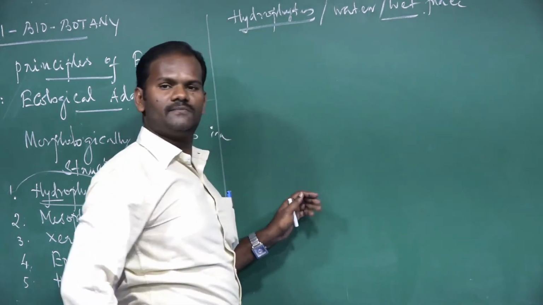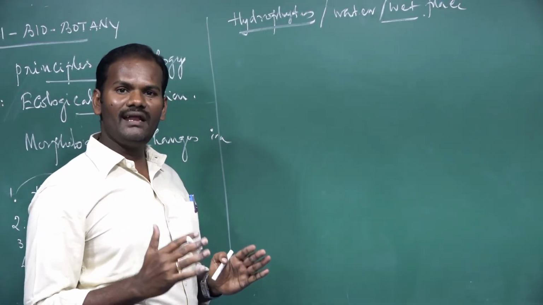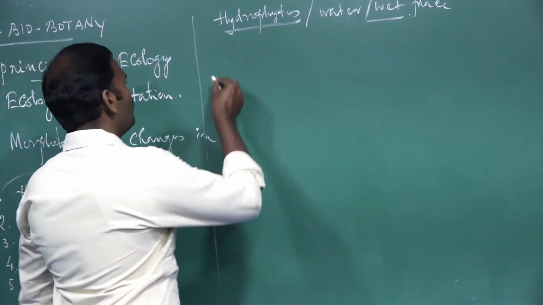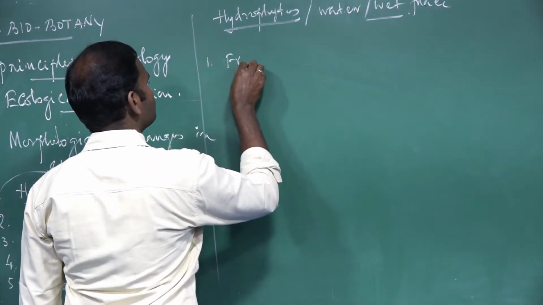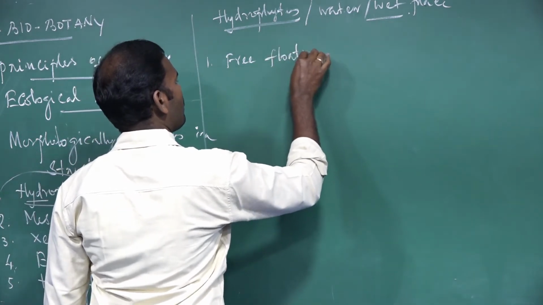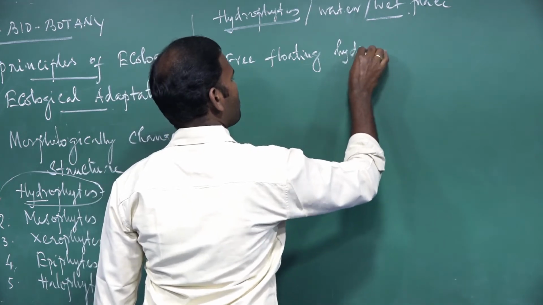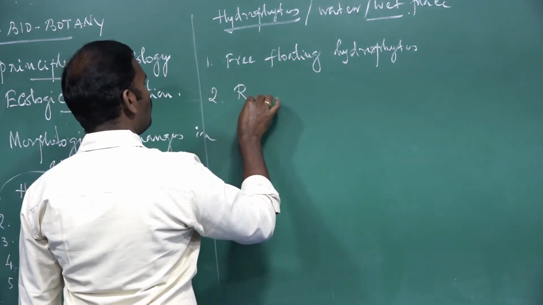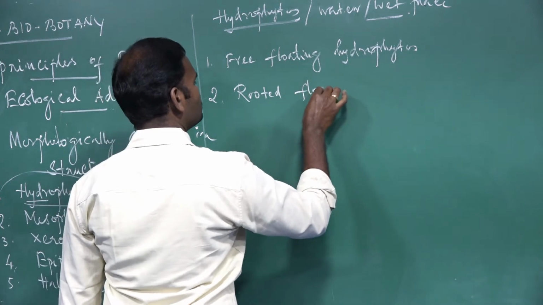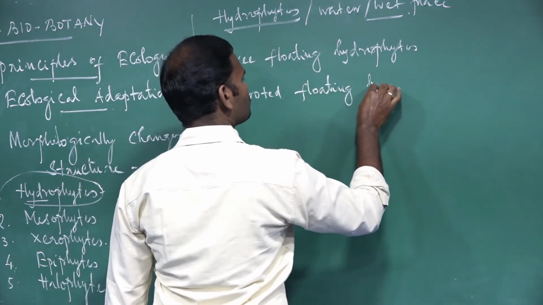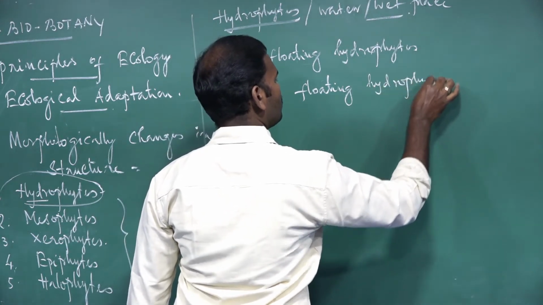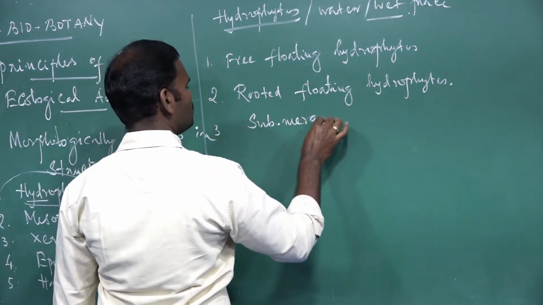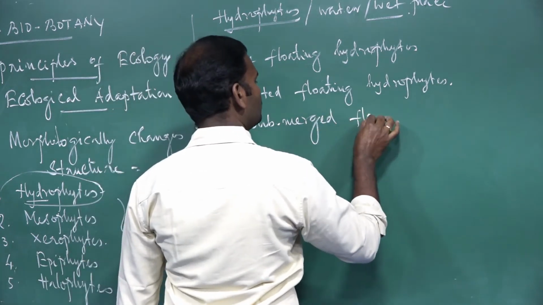Based on their relationship with water and air, they are further categorized: one is free floating hydrophytes, then the second one is rooted floating hydrophytes, third one is submerged hydrophytes, submerged floating hydrophytes.